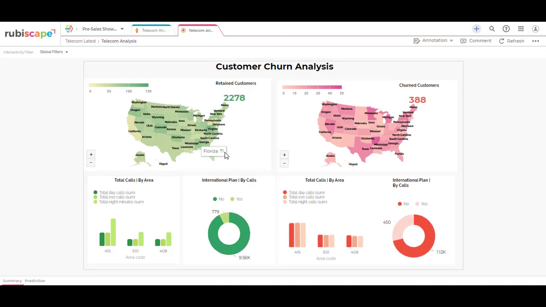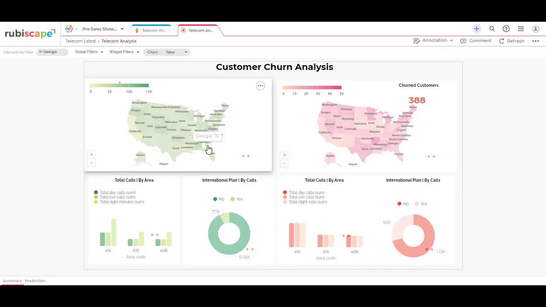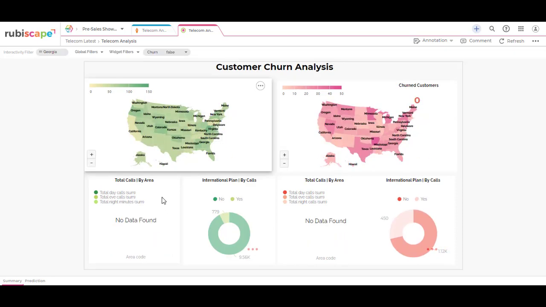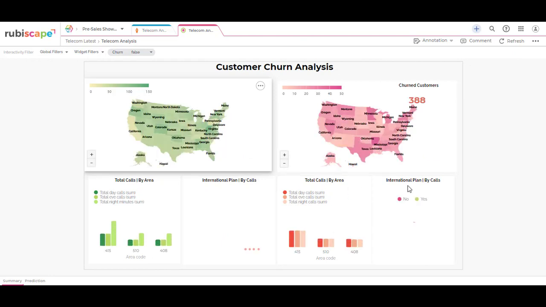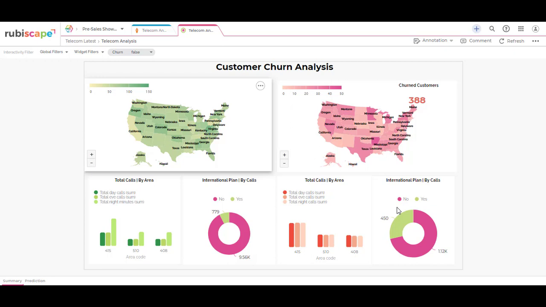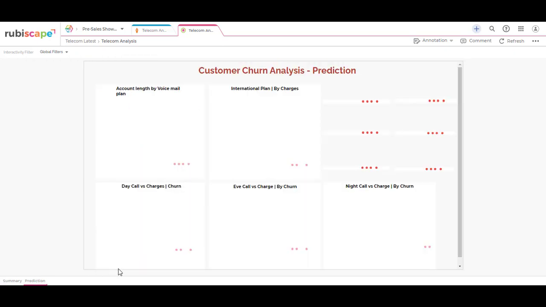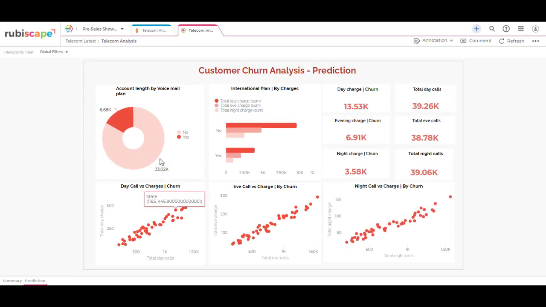Here, we can look at the summary of the churn as part of exploratory analysis within Rubiscape for a particular region, looking at the total calls, the international plan, the total calls by area, and the international plan by calls happening as part of the classification. Post this summary, we can look at the prediction results that we have got with the help of the model.